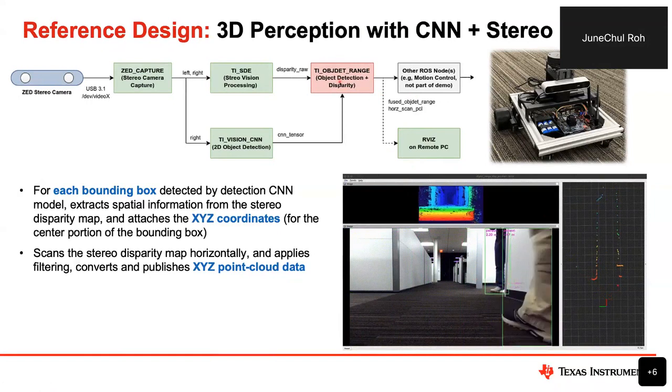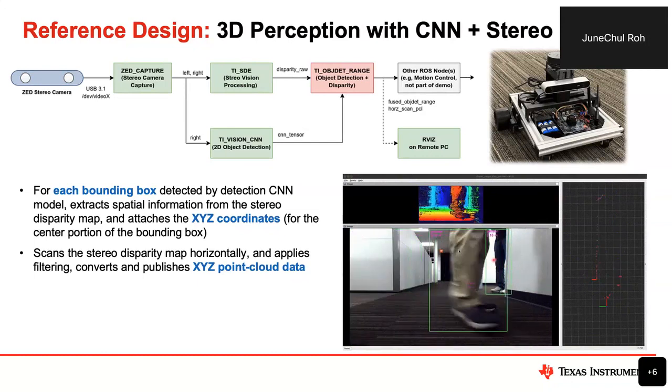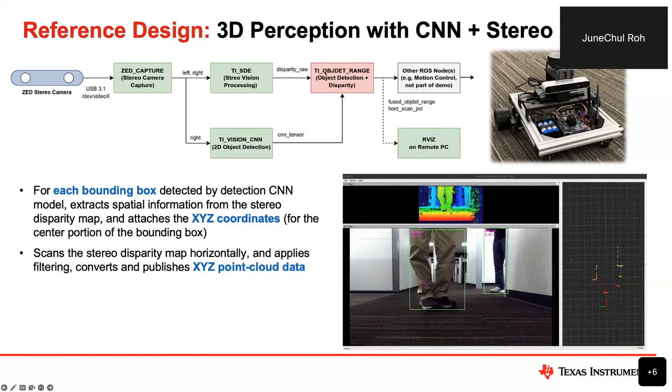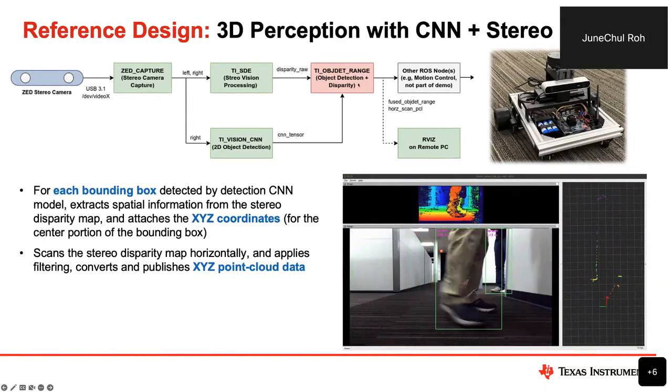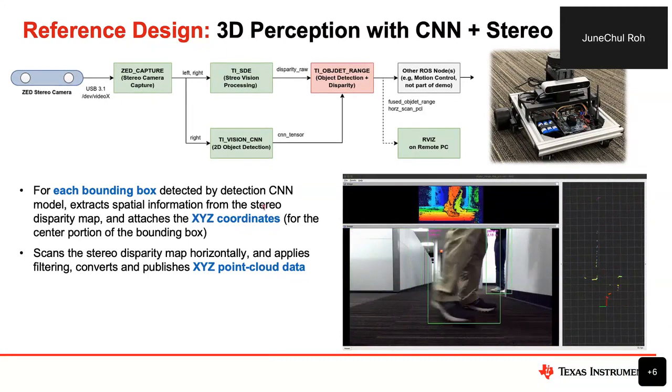In this reference design, we try to get the XYZ information around the center of the bounding box. And in this visualization, I actually convert it to range information. But the output tensor information from this object range ROS node actually contains XYZ information, and we do the visualization on the PC. That associated XYZ information is one of the goals.